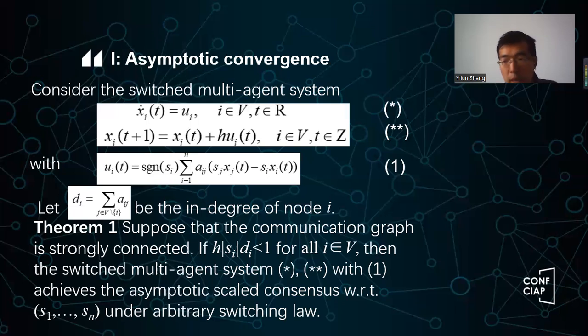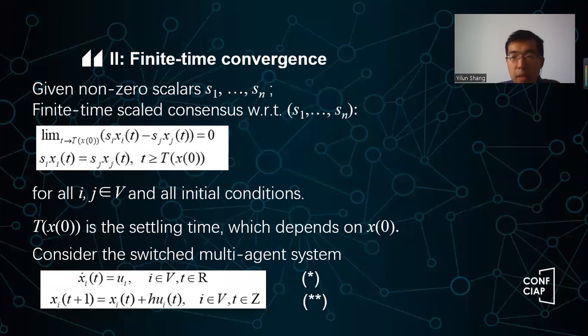So this is a very strong result because it guarantees the consensus, guarantees asymptotic scaled consensus with respect to s_1 to s_n under any switching law. That means however you switch these two components of the system, the consensus will always hold. It doesn't matter how you switch the system, the consensus result always holds. So this is theorem one about asymptotic consensus.